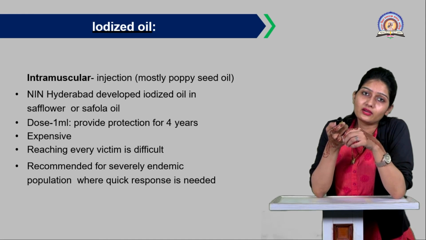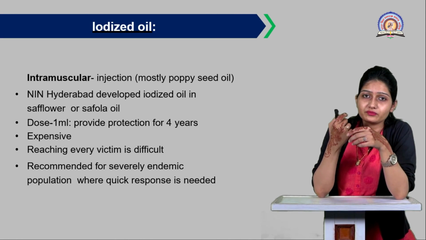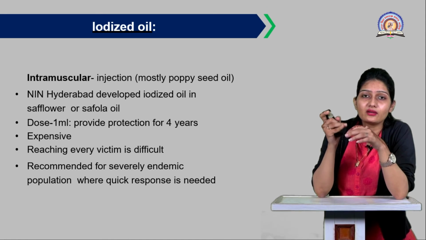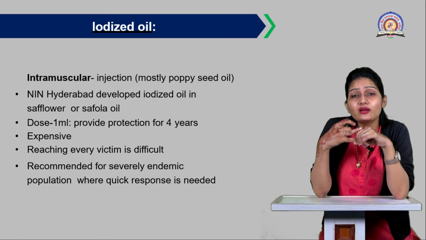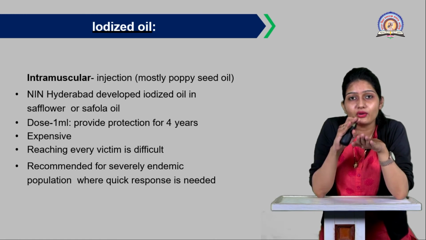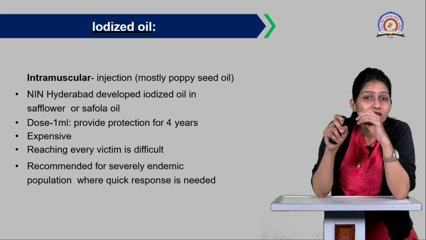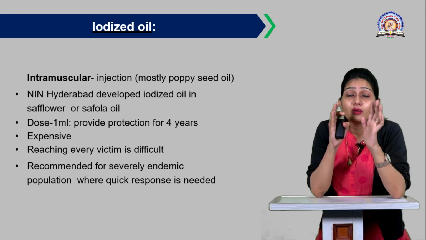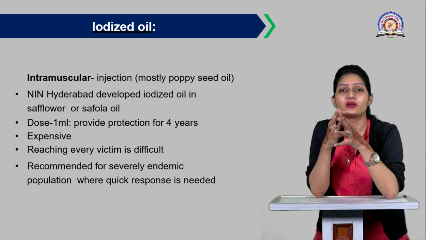The dose requirement of this iodized oil is 1 ml, given intramuscularly. So an intramuscular injection of 1 ml of oil is important to control iodine deficiency in our body, and this will protect your body for about 4 years. So for 4 years you need not take any other food which is rich in iodine. A 1 ml injection of this iodized oil is sufficient and will protect your body from IDD for about 4 years. Then it is quite expensive compared to common iodized salt.